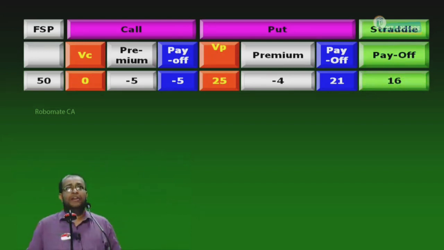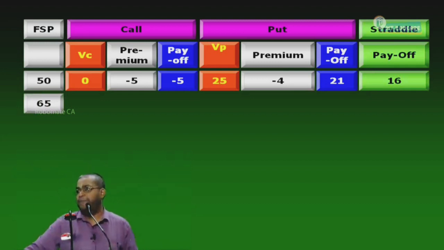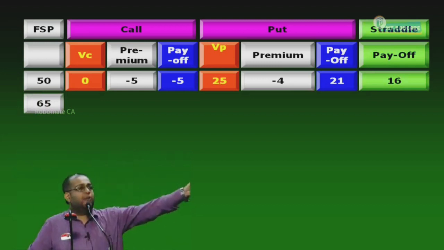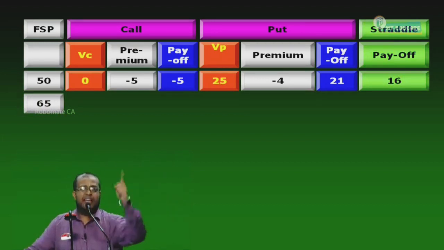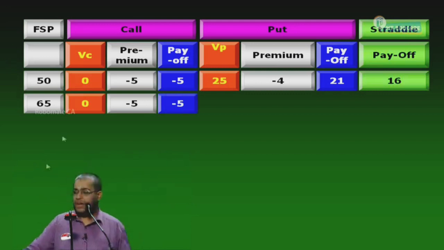Now, next step. FSP is what? 65. FSP is 65. You have a right to buy at 75, a share worth 65. Exercise or lapse? Lapse. What is the worth of the call? 0. For a zero-value call, how much premium do you pay? 5. What is the payoff of the call? -5. Put, will you exercise or lapse?